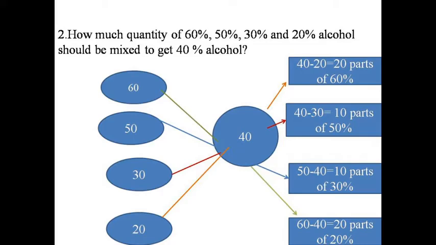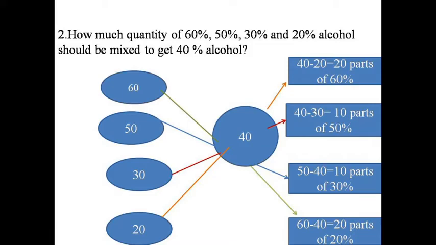Next calculation: how much quantity of 60%, 50%, 30% and 20% alcohol should be mixed to get 40% alcohol? First we calculate the parts of each alcohol by applying the alligation method.